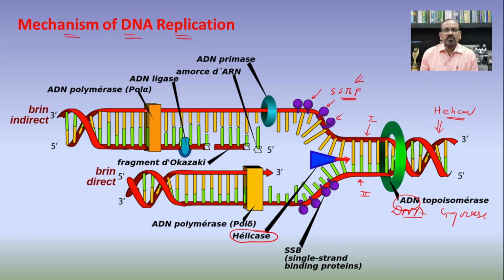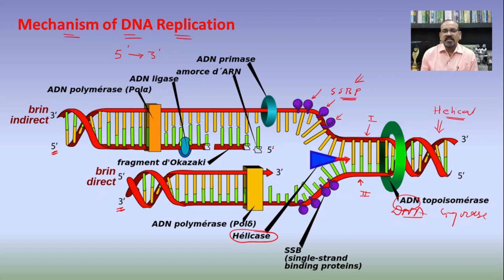But out of these two strands, one strand is 5' to 3' and another strand is 3' to 5'. Whenever we are talking about the activity of the DNA polymerases in the prokaryote as well as the eukaryote, they work in the 5' to 3' direction. So because of this, out of the two strands which are synthesized, one strand is synthesized in a continuous manner and another strand is synthesized in a discontinuous manner.